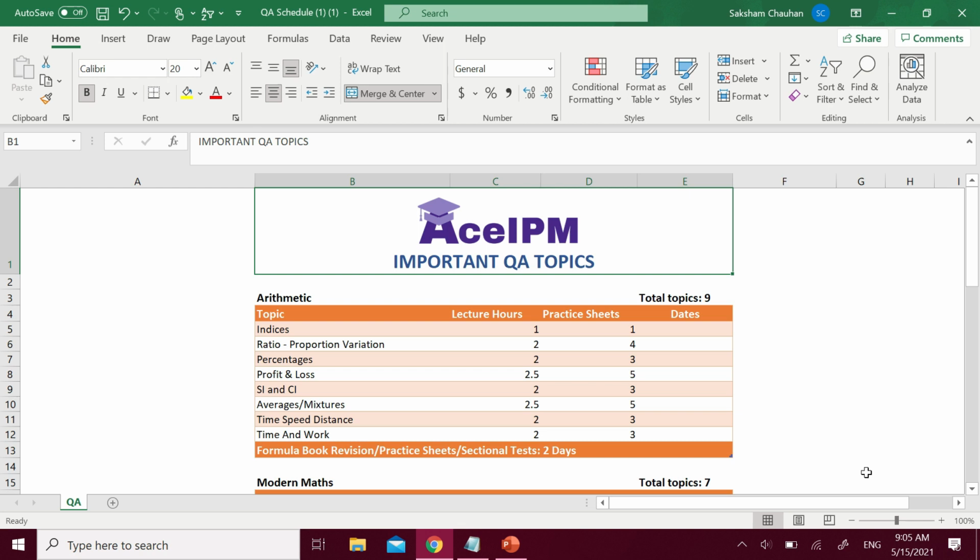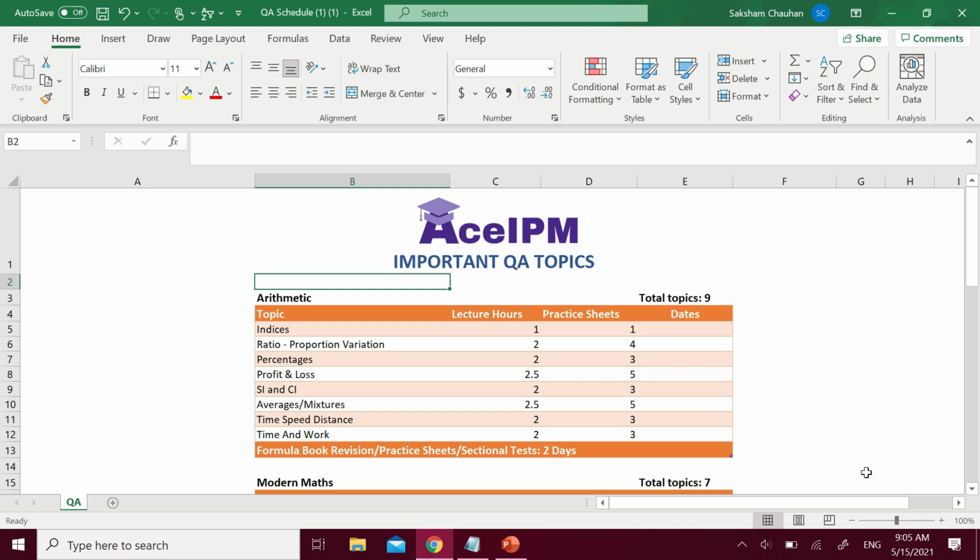The reason for that is arithmetic as a topic is something which is easily doable even by a non-math student, and even as a science student they do not have any unfair advantage over a non-math student because even they have to start it from scratch. So that's one reason why they're hell-bent on having a lot more arithmetic questions in the paper.